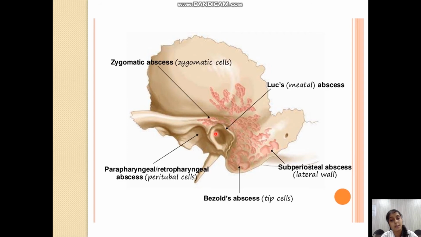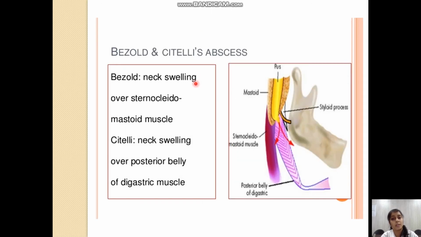If the zygomatic cells are involved, there will be an abscess in the zygomatic region, known as a zygomatic abscess. Parapharyngeal and retropharyngeal abscesses can occur if this infection goes medially into the parapharyngeal and retropharyngeal space through the peritubal cells which surround the eustachian tube. Bezold abscess occurs if the mastoid tip cells are involved. Subperiosteal abscess, I already told you, occurs when the lateral wall of the mastoid is breached. If the cells near the meatus are involved, then there will be a Luc or meatal abscess. Another thing is the Bezold and the Citelli abscess.